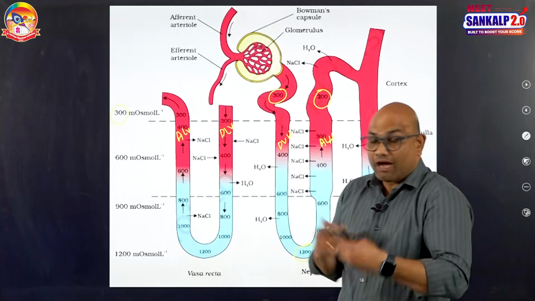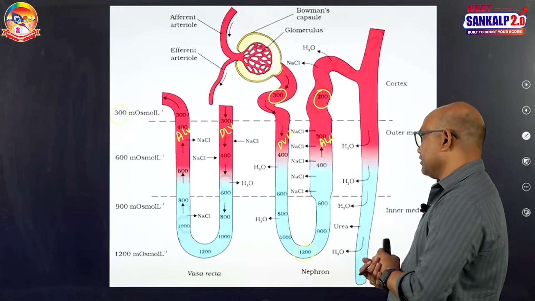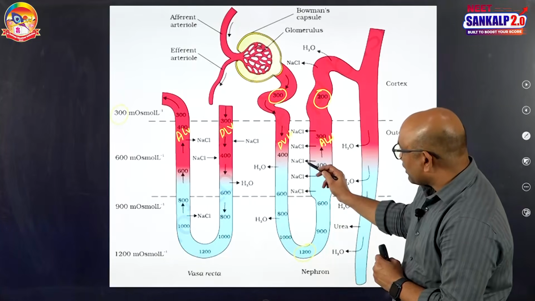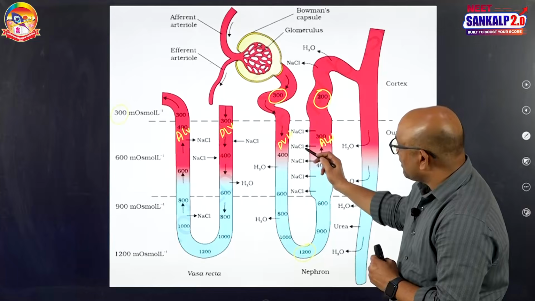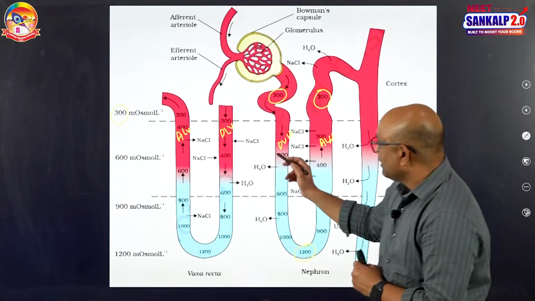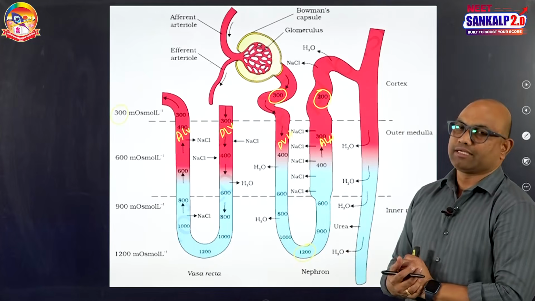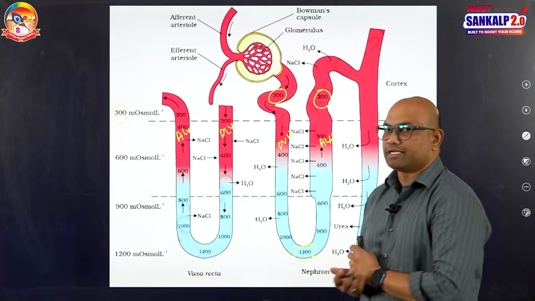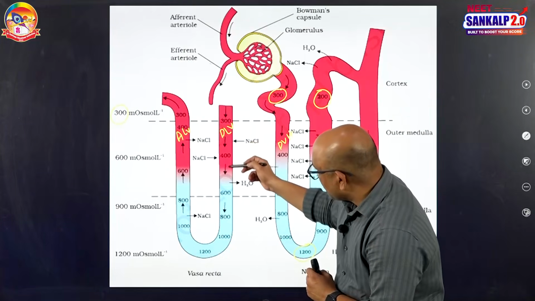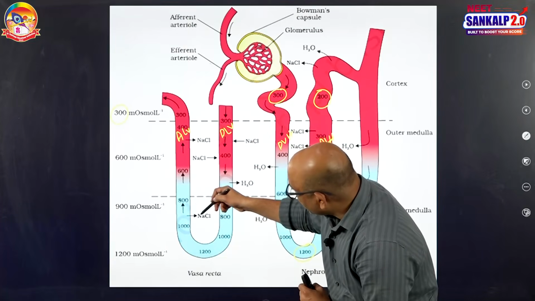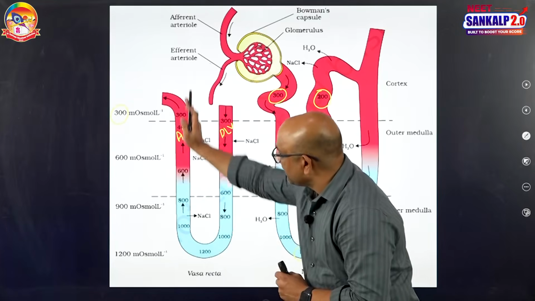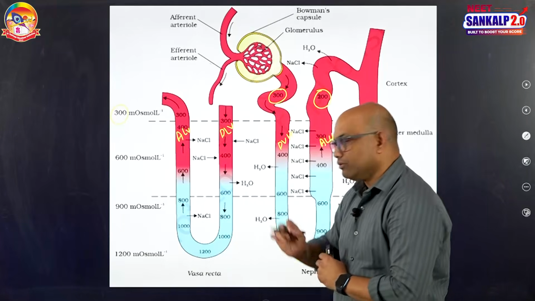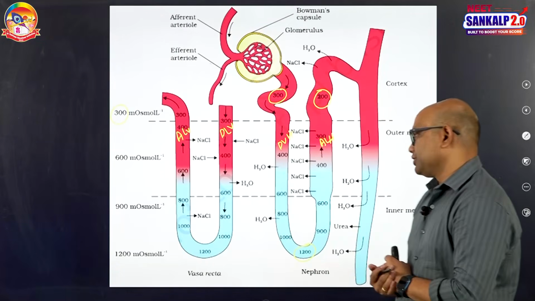So, why is it and how is it making the concentration gradient? Listen carefully now. This is vasa recta, actually it is present around loop of Henle. The sodium chloride which is reabsorbed from the ascending limb of Henle is taken by the descending limb of vasa recta. And after taking the sodium chloride, the vasa recta gives back the sodium chloride into the medullary interstitium from its ascending limb. So, that means sodium chloride is finally coming back to the interstitium, especially to the inner medullary interstitium.